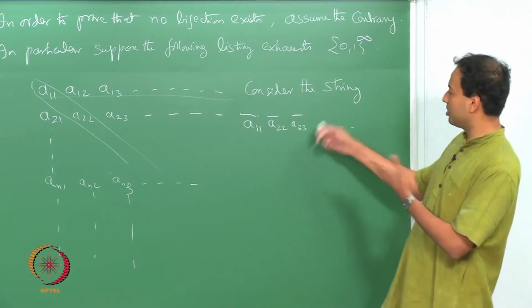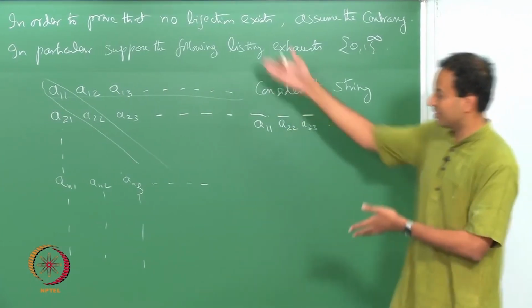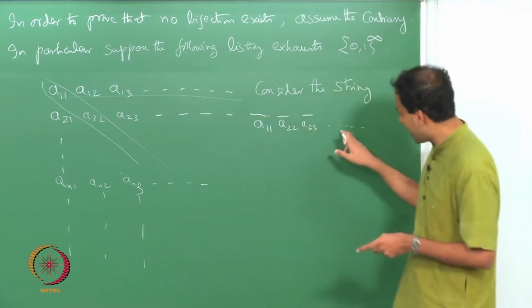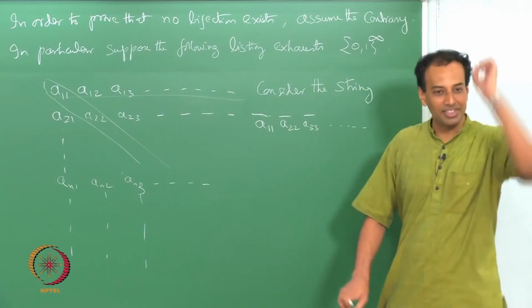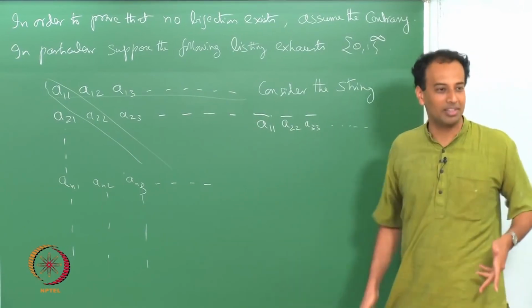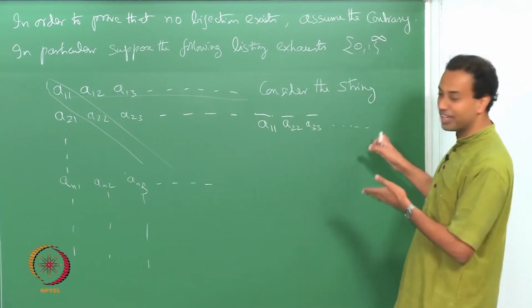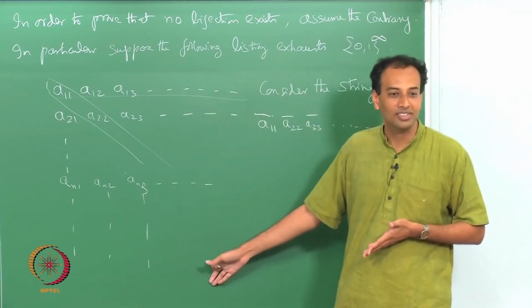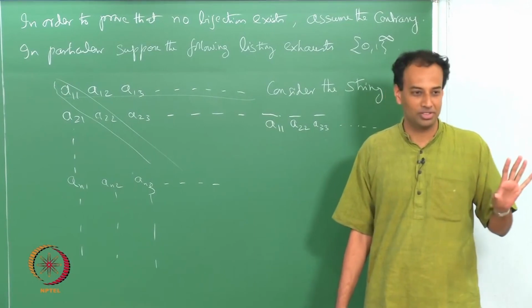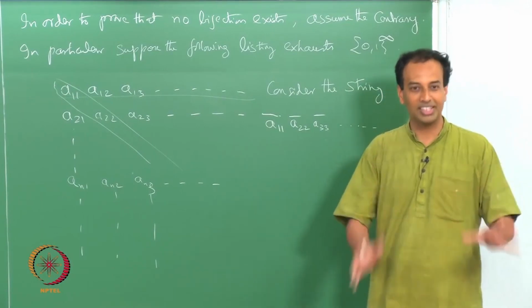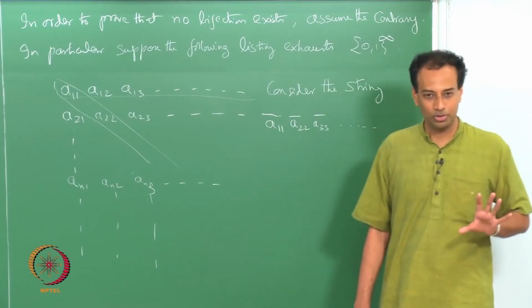Suppose I claim that this is my 20th string in this list, the problem is a_20,20 will be complemented, right. So, I have made everything wrong in the diagonal, I have complemented everything. So, this string cannot possibly be in this list, correct. It is a very elegant proof, there is nothing very mathematically sophisticated about it, but it is a very elementary yet elegant proof.